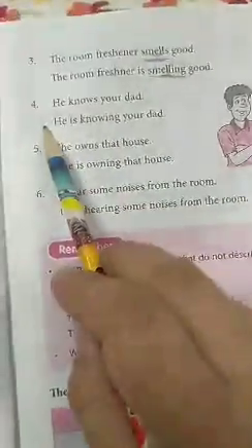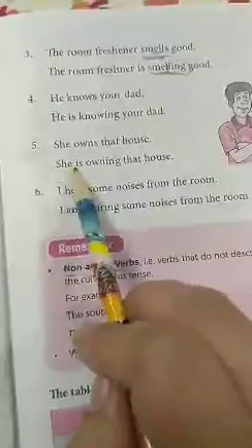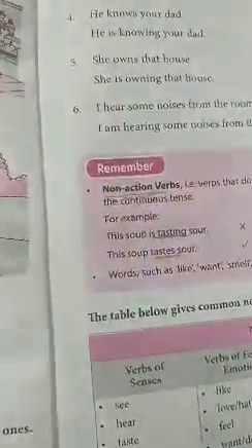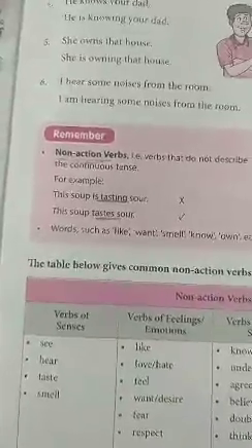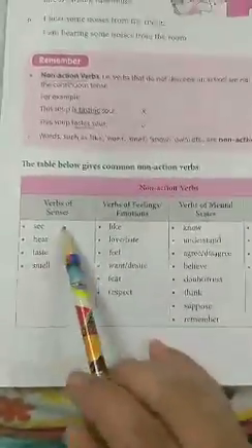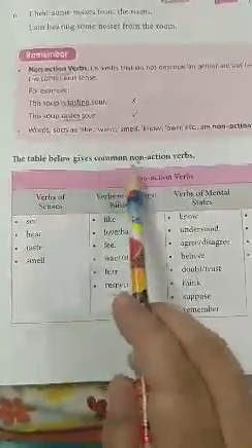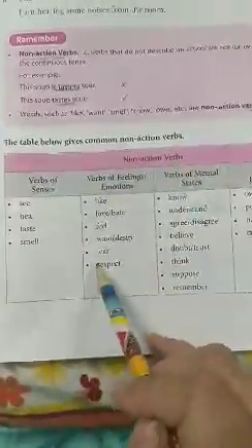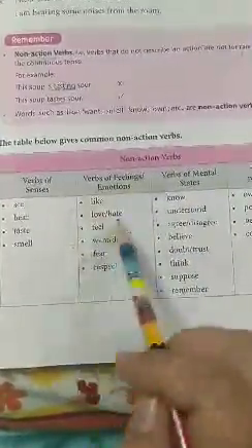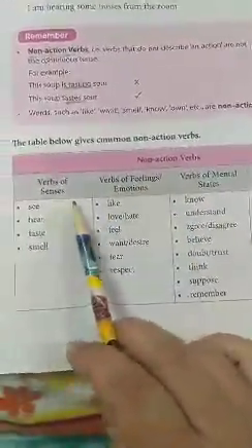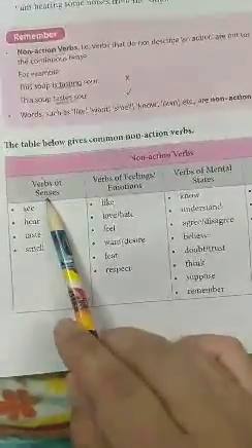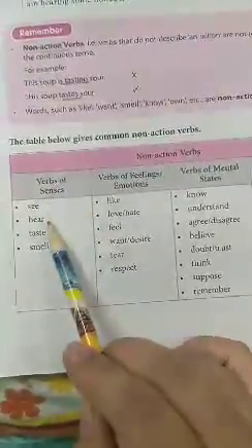Rest of these 3 sentences you will do on your own. Okay. 3 I have done for you. These 3 you will do because it's easy to figure out now which one is action verb and which one is not. Okay. Now the table below gives common non-action verbs. This table is telling you which ones are non-action verbs. Okay. So verbs for senses. Senses, you know, 5 sense organs we are having: see, hear, taste, smell.